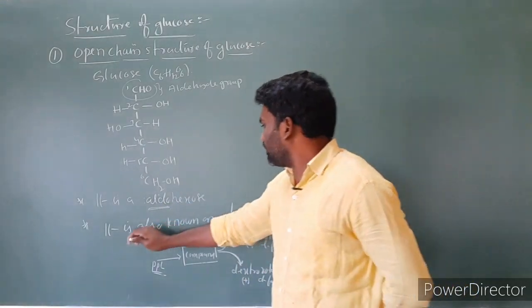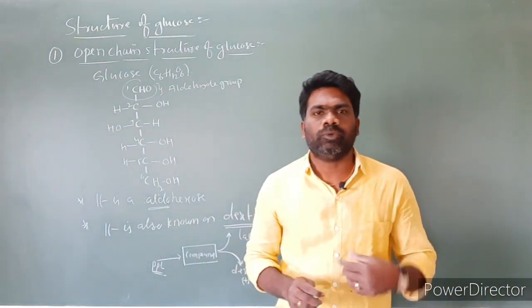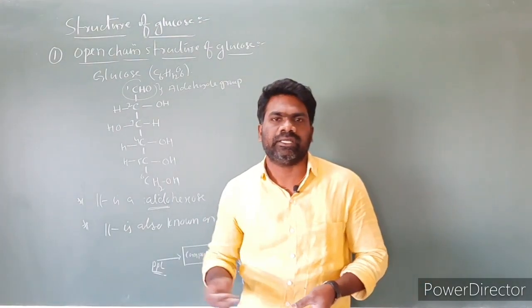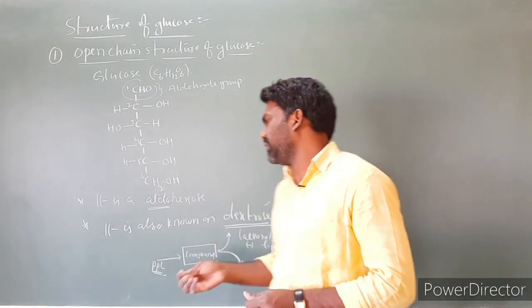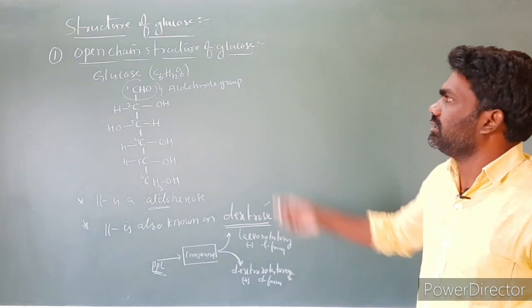In this case, glucose is dextrorotatory. The glucose molecule rotates the plane polarized light towards the right, nothing but a clockwise direction. So it is a dextrorotatory compound, and we call it dextrose. So this is some points relating to glucose.